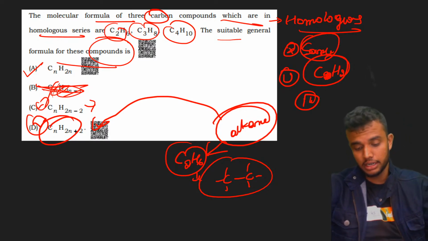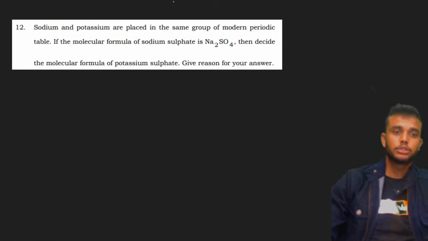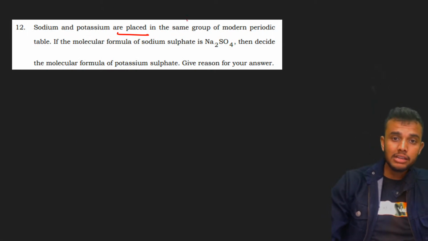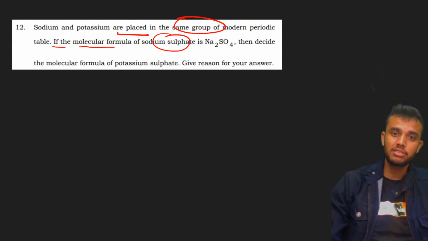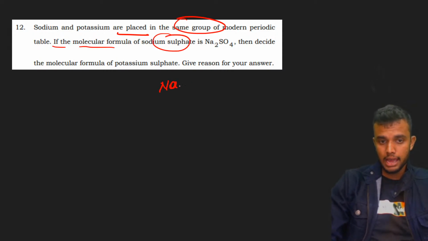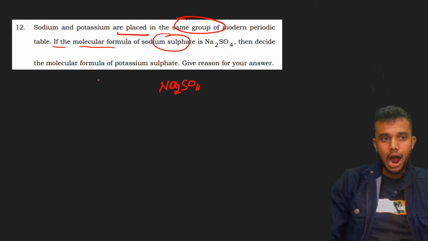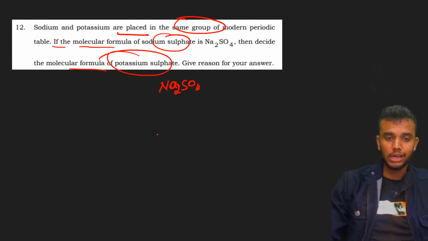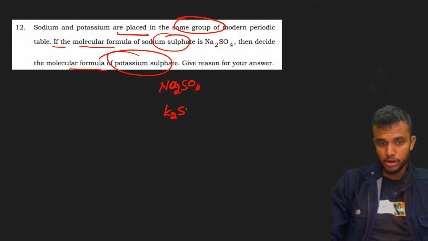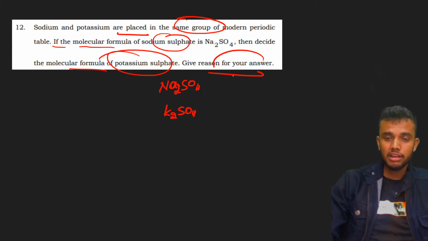The next question is: sodium and potassium are placed in the same group of the modern periodic table. If the molecular formula of sodium sulfate is Na2SO4, decide the molecular formula of potassium sulfate. Give reason for your answer.